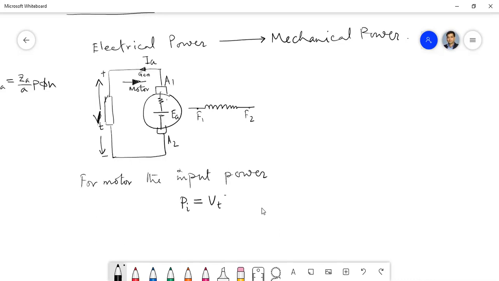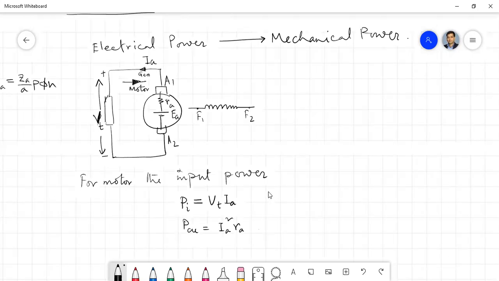Now there will be some loss, that is called the copper loss, isn't it? Sir, what is that copper loss? If this resistance is Ra, copper loss will be I square Ra.